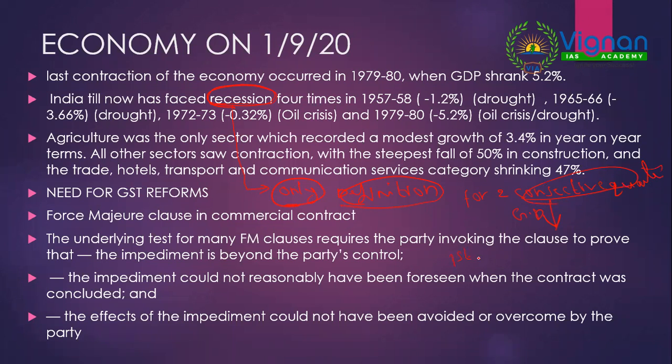Already for the first quarter, we are seeing that GDP has contracted by 23.6%. Now, it is already predicted that because of this COVID-19 lockdown, even for the second quarter, that is July, August, September, GDP is going to contract. So when GDP is contracted for two consecutive quarters, we call it what? We call it recession. So it's already indicated that recession is going to happen in India and around the world as well. Why? Because even next quarter our GDP will be contracted. To what extent, that will be revealed only after the official report comes from the National Statistics Office.